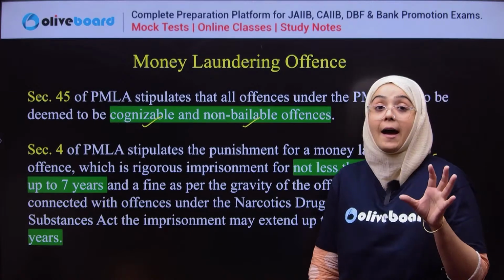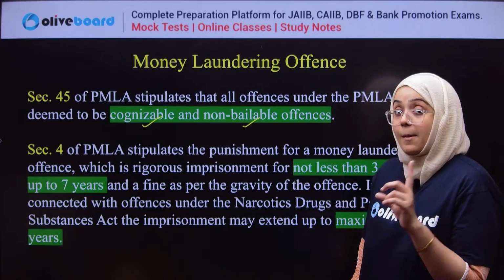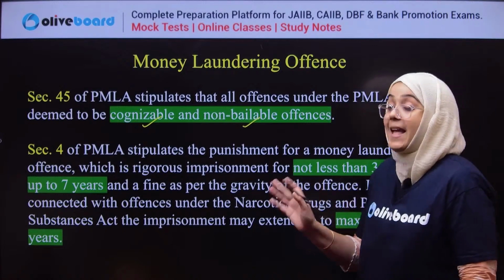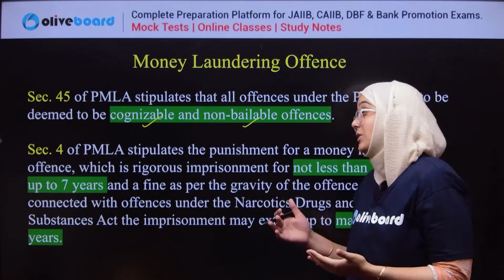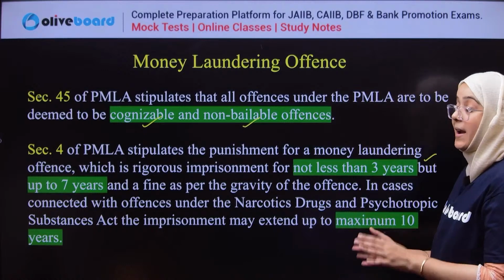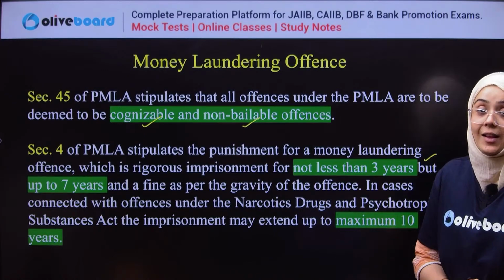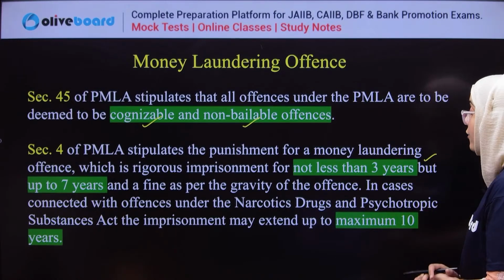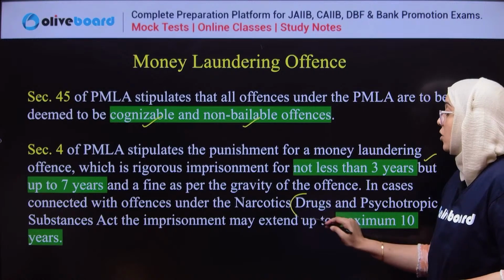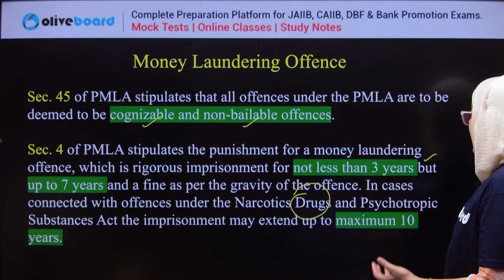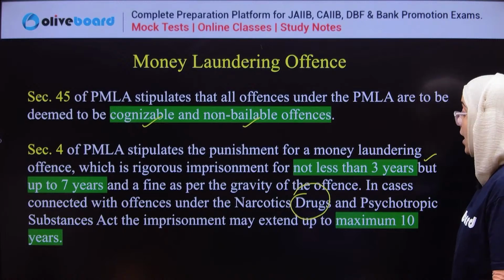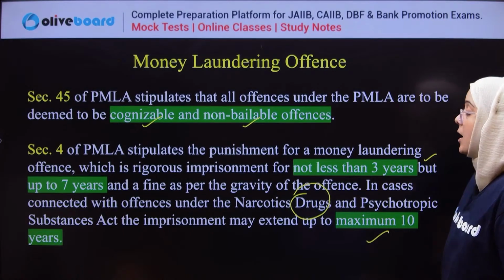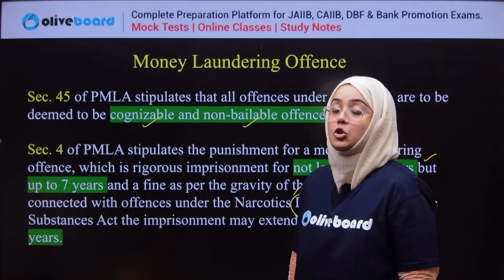You are bound to go to jail, and the imprisonment should not be less than 3 years, and it may extend up to 7 years, depending upon the gravity of the offenses, whatever the crime you have. And in case drugs or any type of psychotropic substances are involved, then the maximum jail term may extend to 10 years.